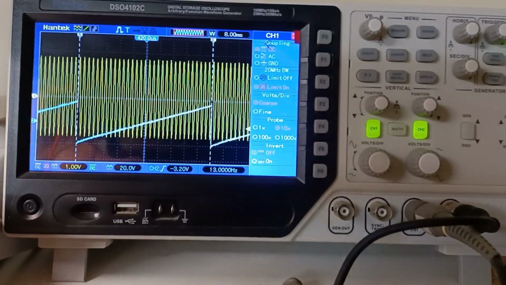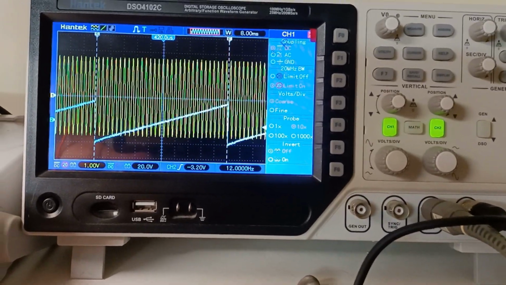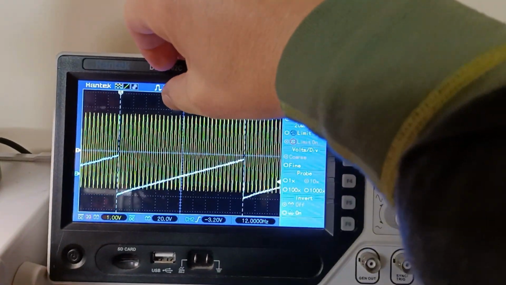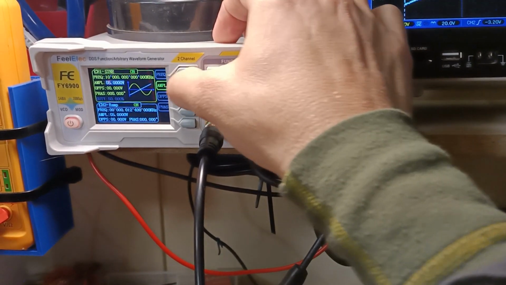So what we can do is turn on our signal, and we want to get it so that when it's unfiltered, it reaches just fully up to this line here. So I'm going to vary the amplitude of that signal.